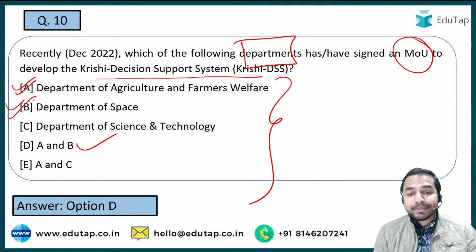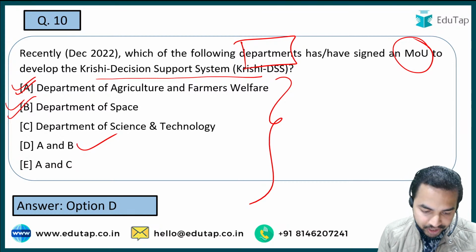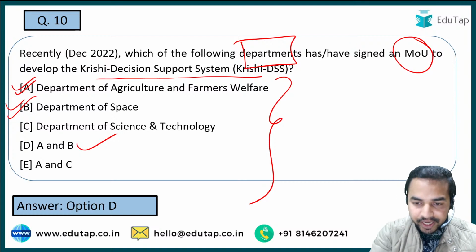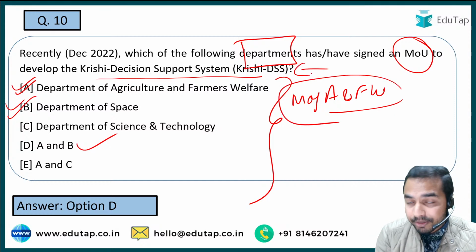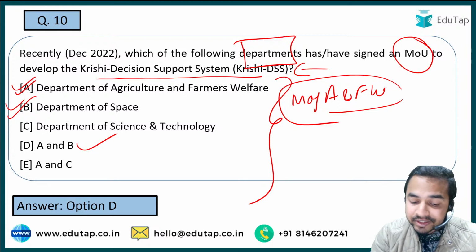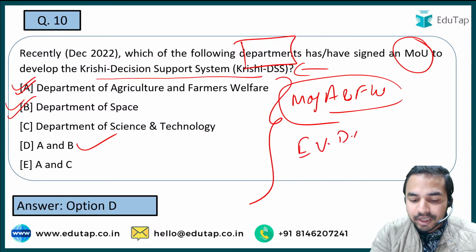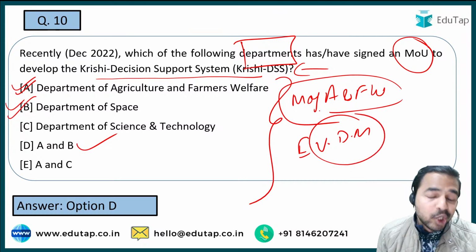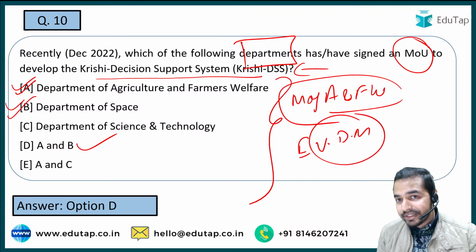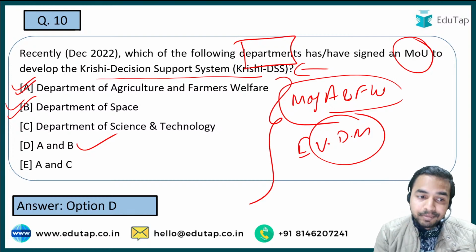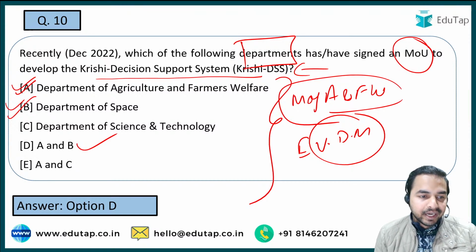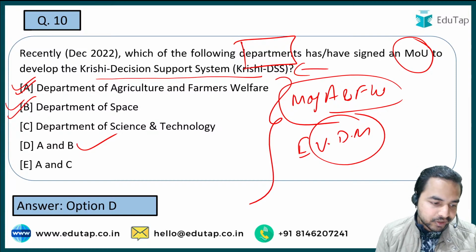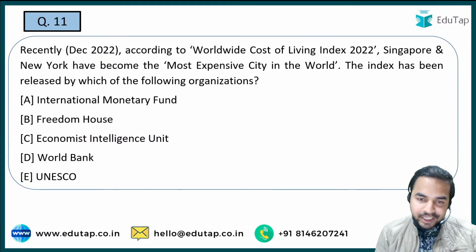So इन सब ने मिलकर इस particular कृषि DSS system को यहाँ पर launch किया है. And when I talk about this particular system, see guys, the Ministry of Agriculture and Farmers Welfare is developing this Krishi DSS system. What is the reason behind that? What is the aim behind that? That is to enhance the evidence-based decision making capability of all the stakeholders who are working in the agriculture sector, and that is why this system is going to be developed by the Department of Agriculture and Farmers Welfare and the Department of Space. ठीक है जी, I hope this is clear. Absolutely right, guys. Everybody has given the right answer. Let's move on to the next question.